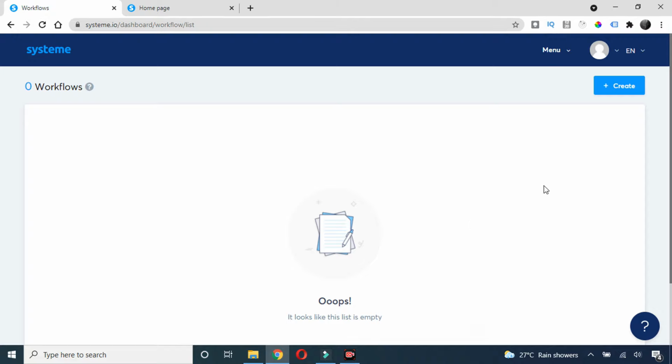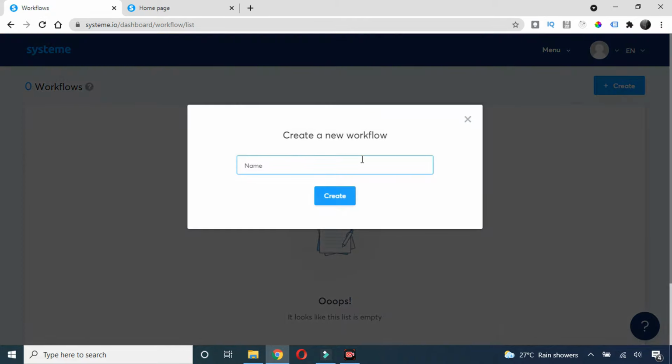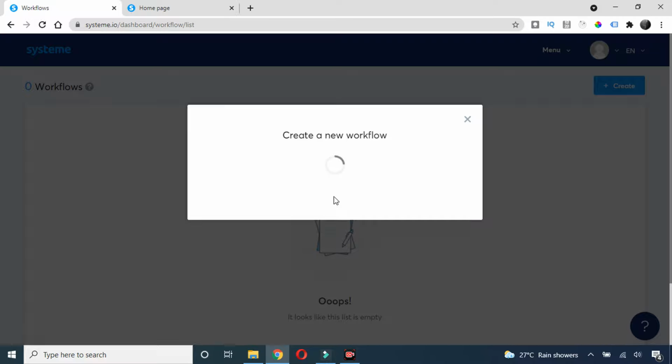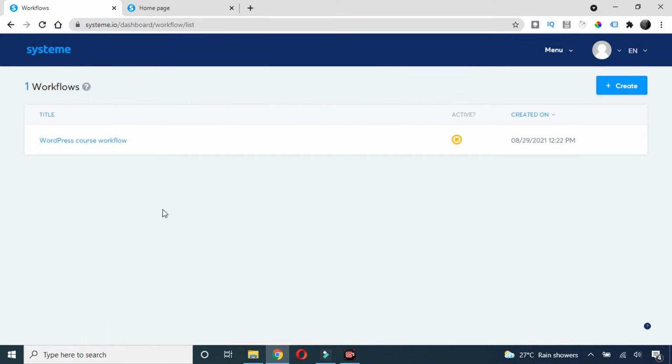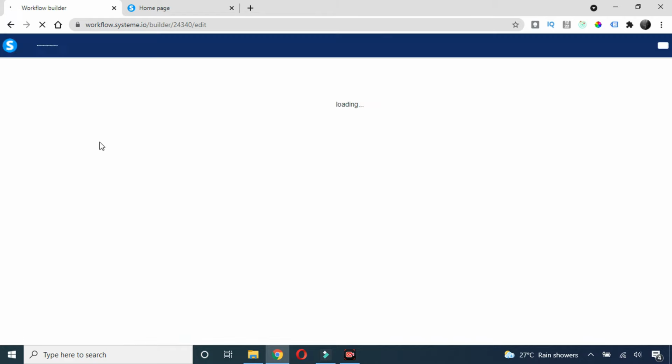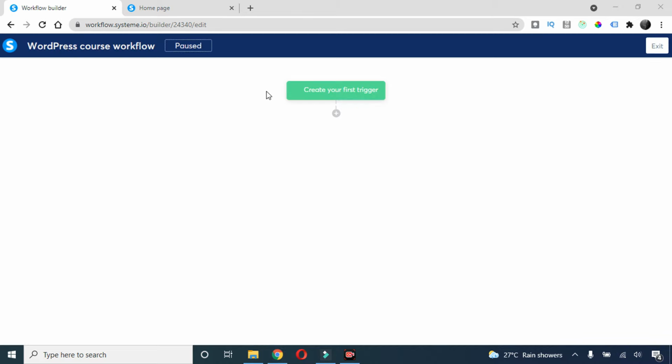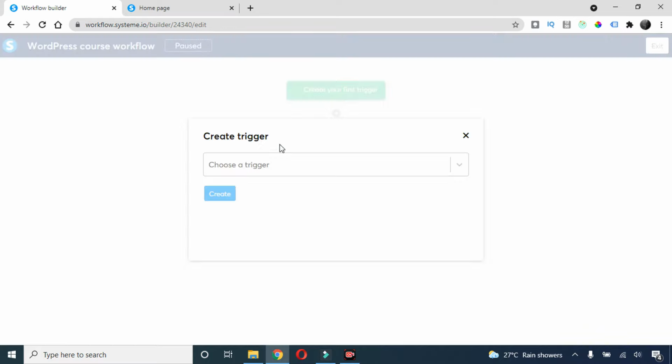So just go on this create here and let's give our workflow a name. This is only for your reference. Click on create. Now just edit it. Builder. So here you can see we have this first option, create your first trigger. It means how this workflow should start, like what action, if any user takes it, this workflow should be triggered. So I'll choose this one, and you can choose a trigger.